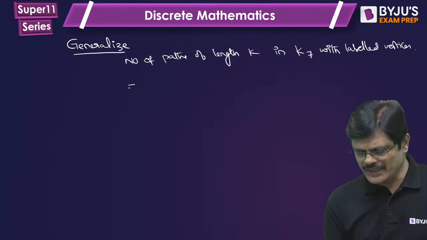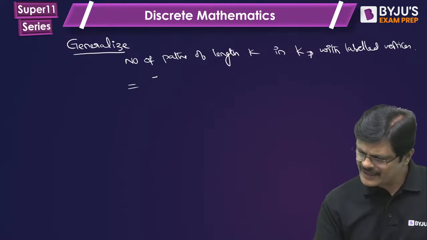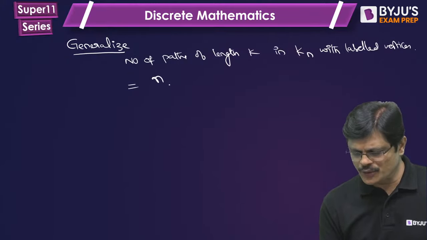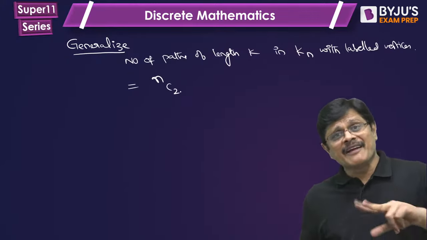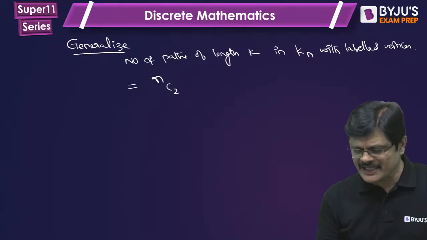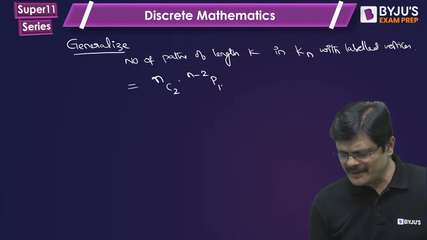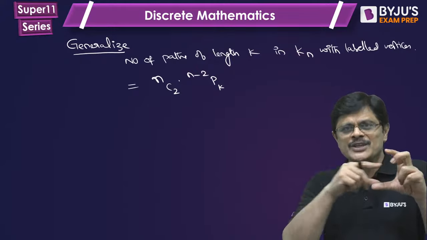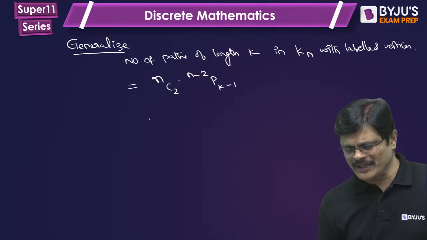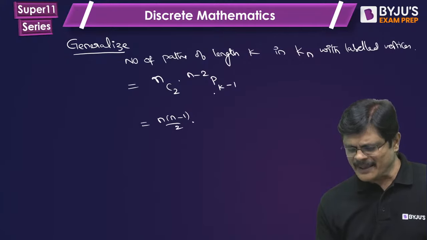So that is given by, first you select two vertices, because between every two vertices a path may be there, no? So select the two vertices between which you want to create the path of length k. From the remaining n minus 2, because total k plus 1 vertices are required and 2 are gone, k minus 1 need to be selected. That would be the answer, my dear friends, which is n into n minus 1 by 2, and this is n minus 2 factorial